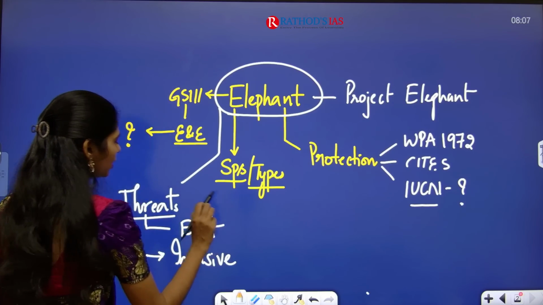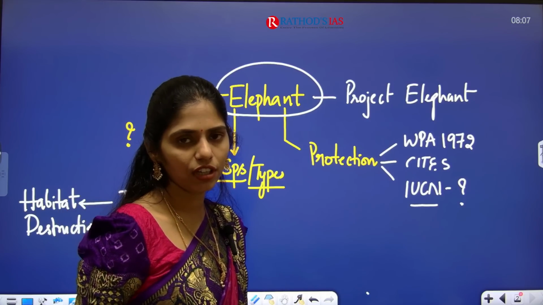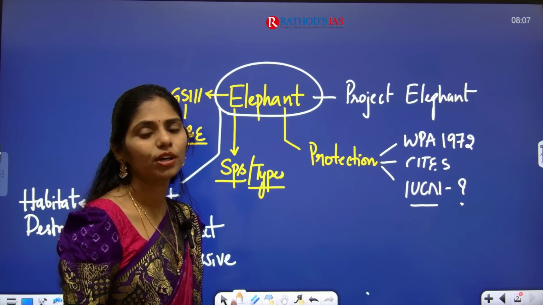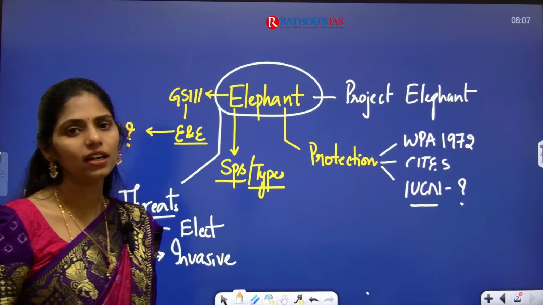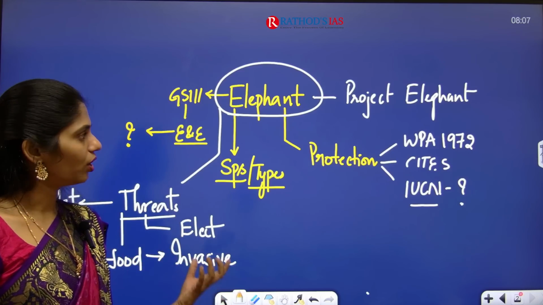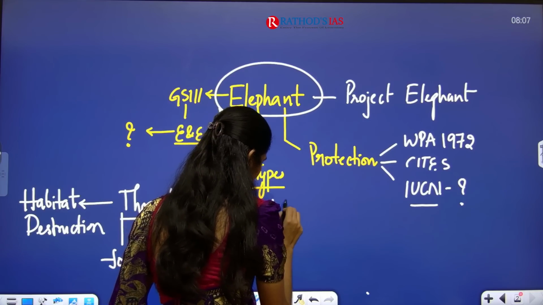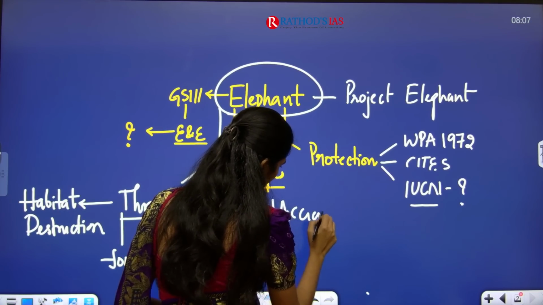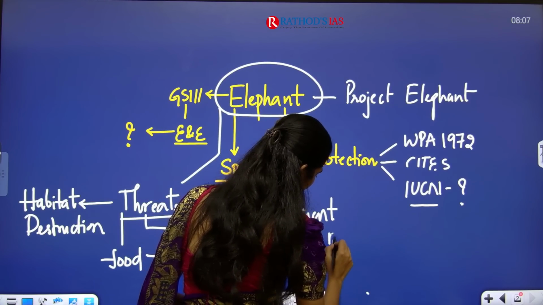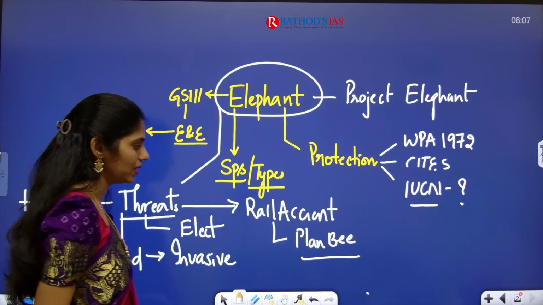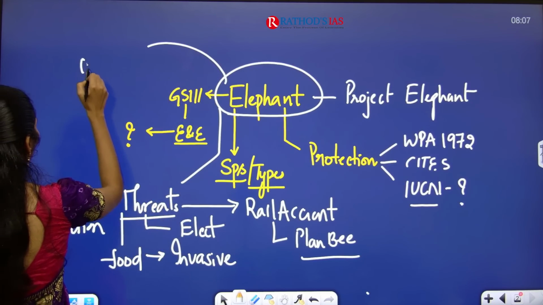So they will be getting electric shocks, because normally farmers, whenever they are protecting the production of fruits and grains, to protect their produce or harvest, will have fences around their crop land, which gives electric shock or electrocution. And even these elephants come across rail accidents. To prevent these rail accidents, the Ministry of Railways came up with this Plan B. Okay, Plan B. So you have to know that.